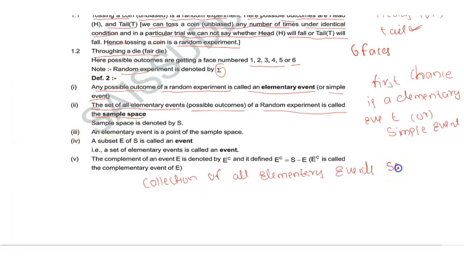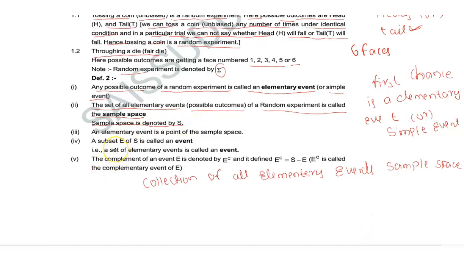A collection of all elementary events is called a sample space. In general, the sample space is denoted by capital S.